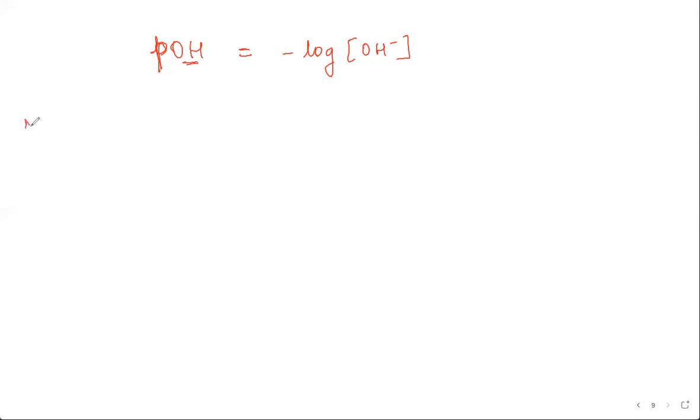Okay. Now, how do you think pH and pOH are related? How are pH and pOH related? Who can derive it?